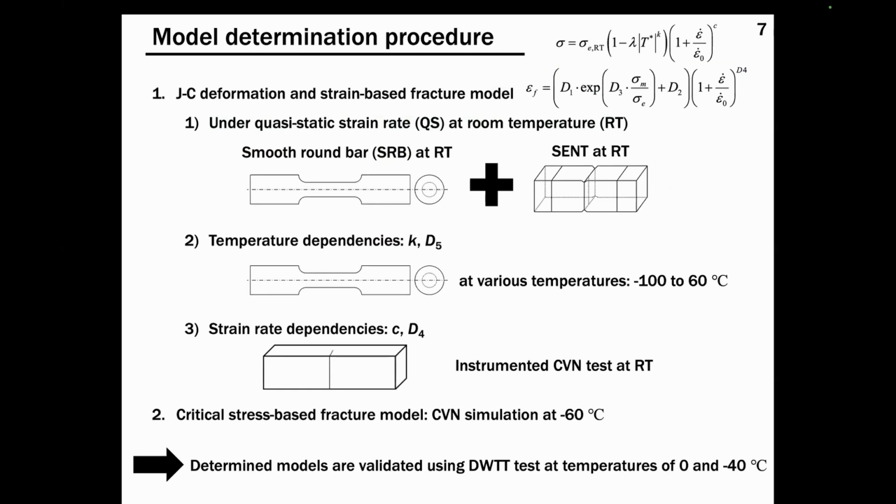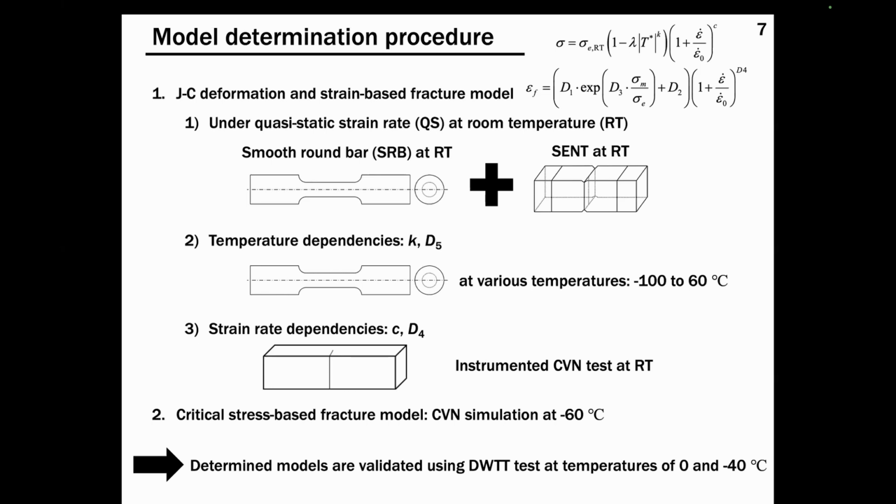This is the model determination procedure. Firstly, the Johnson-Cook deformation and fracture model were determined. The model under quasi-static states at room temperature were determined using smooth round bar test and SENT test at room temperature. The temperature-dependent parameters K and D5 were determined using smooth round bar test at various temperatures.